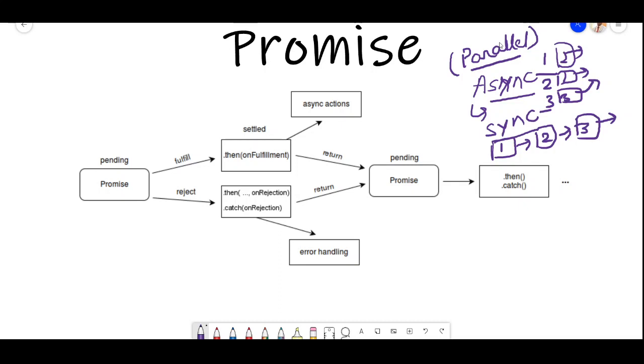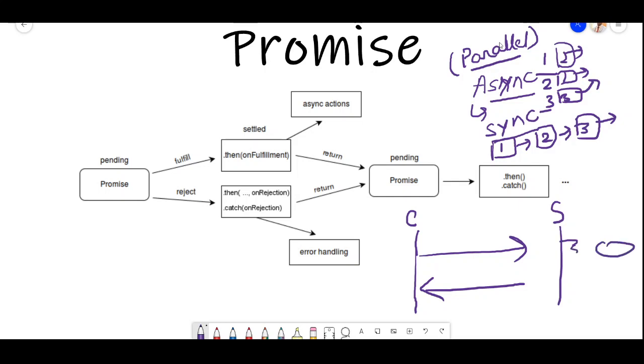So let's understand the HTTP request and response model so that we can go ahead and understand promises. How these are correlated with each other, that is what I'm going to tell. So let's say this is a client and this is a server, and I'm requesting some data from the server. The server is going to process some data, like let's say it has a DB, it fetches from the DB, and then the server returns that data to the client.